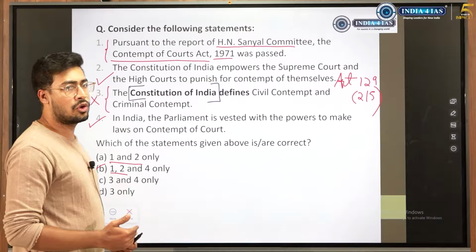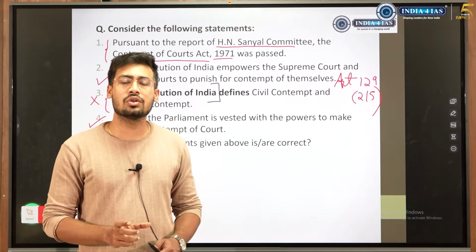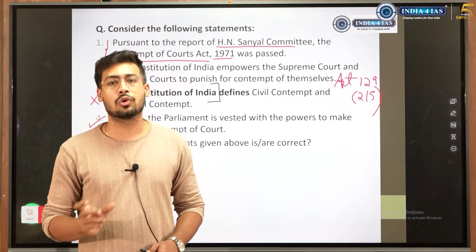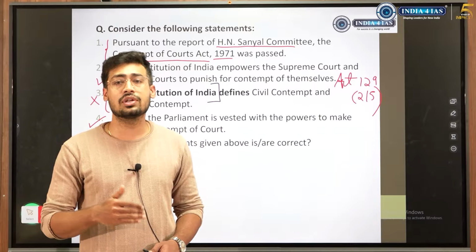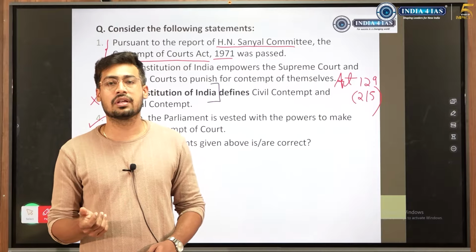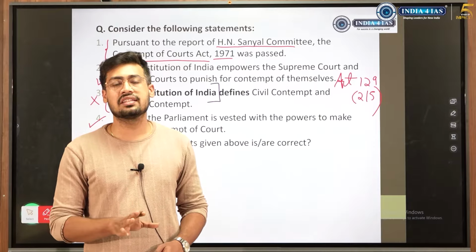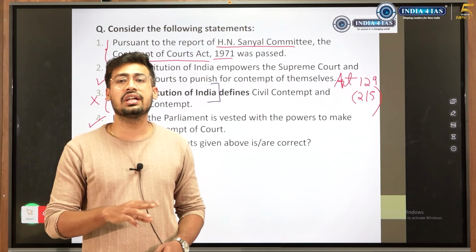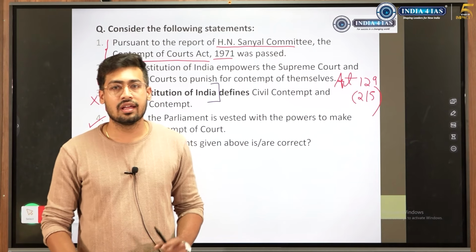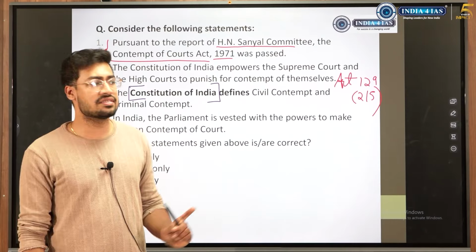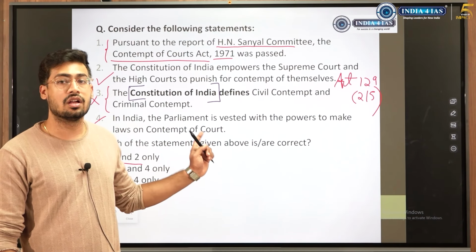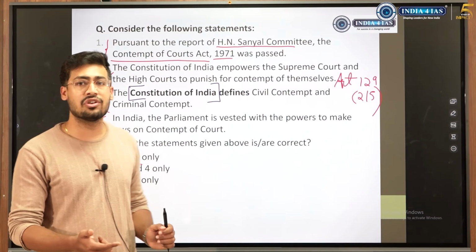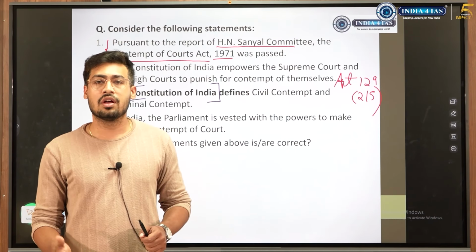So contempt of court, very important thing. Constitution only mentions contempt of court. It does not define or give categorization as civil and criminal contempt. Contempt of court has 2 categories, civil contempt and criminal contempt. So what are each of these? All these things are defined in Contempt of Court Act 1971. Another important note that we need to make is H.N. Sanyal Committee was the committee which made recommendation on the basis of which Contempt of Court Act 1971 was formulated.